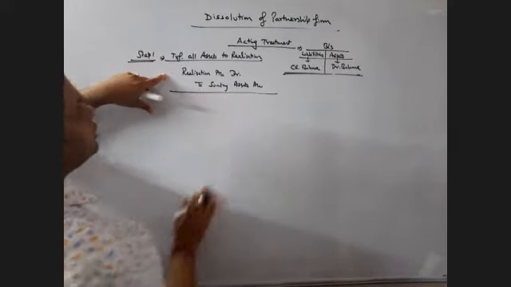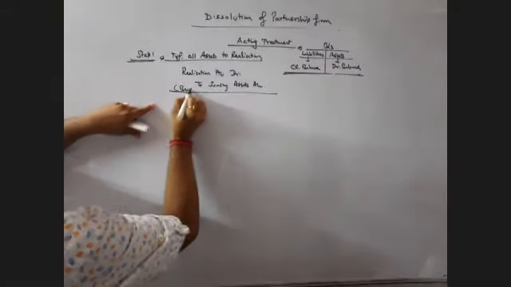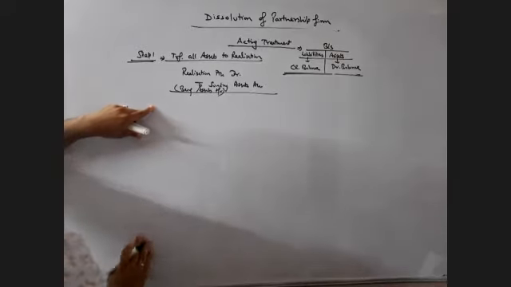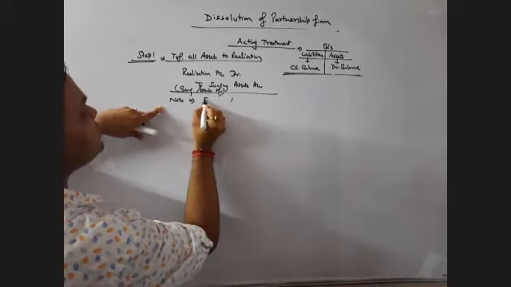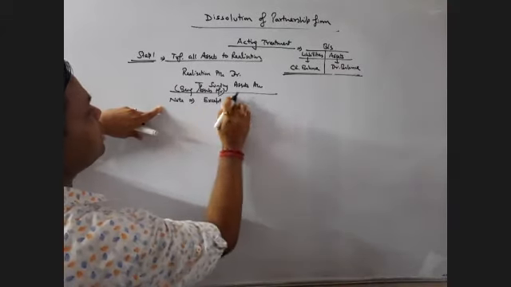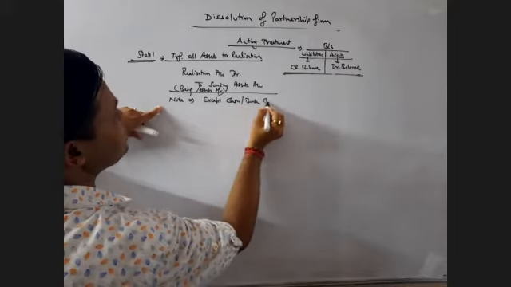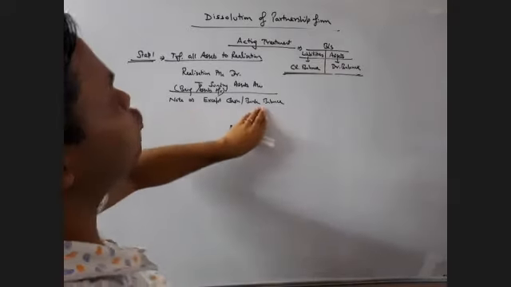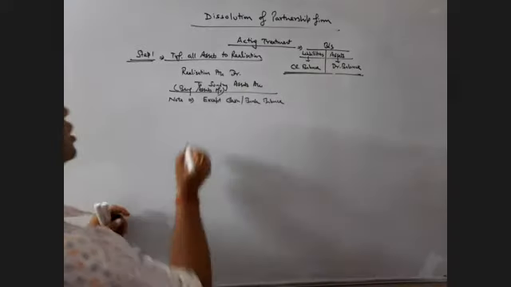So realization to sundry assets, you need to write the narration being assets transferred. Now, what is important here, need to mention that all assets are transferred except cash and bank balance. Generally, cash and bank balance is already realized. So there is no need to transfer such cash and bank balance to the sundry assets.